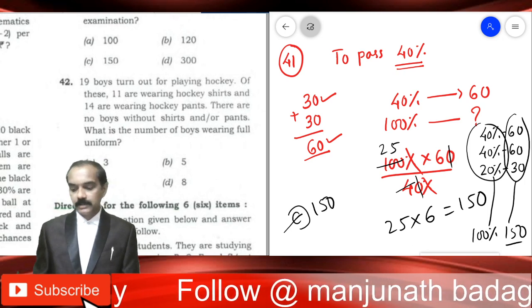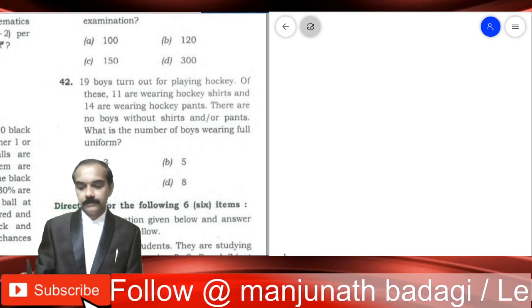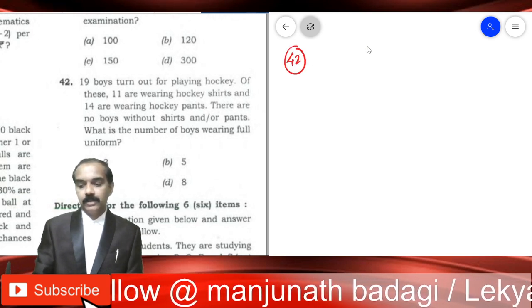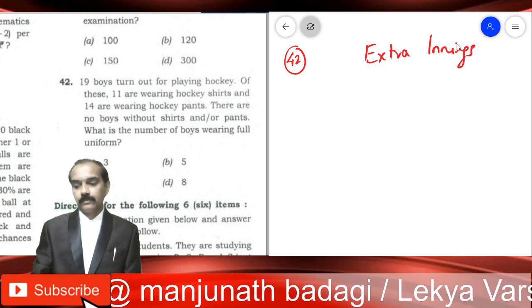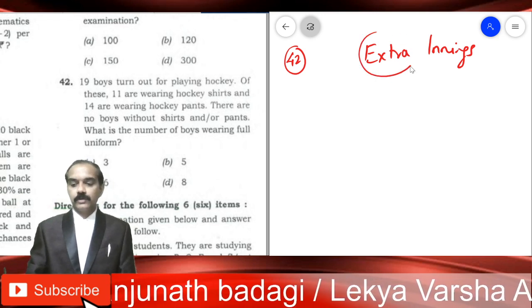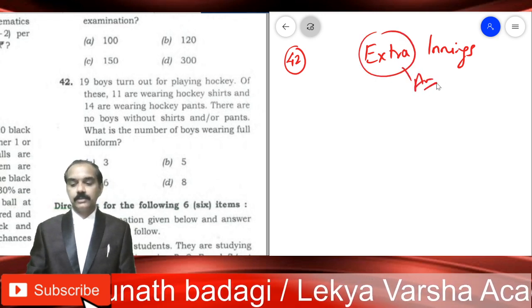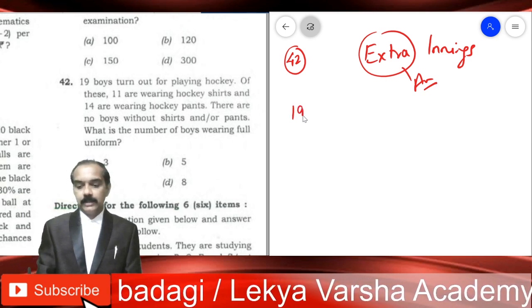This is the problem on extra innings. What is the meaning of this extra innings? In this, whatever we get extra, that's the answer. That is why the name extra innings. So how many are there in all?